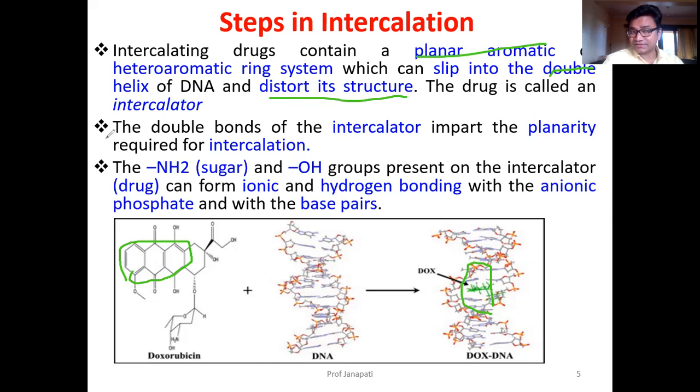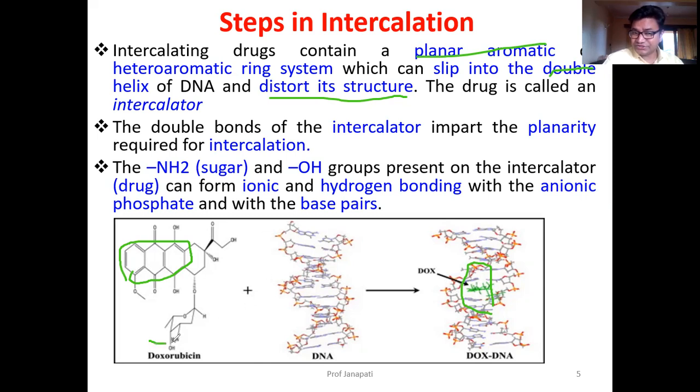That's why these drugs are intercalators. Then the double bonds in the intercalator: planar aromatic means sp2 hybridization, nothing but double bonds, imparts planarity and is also responsible for intercalation.